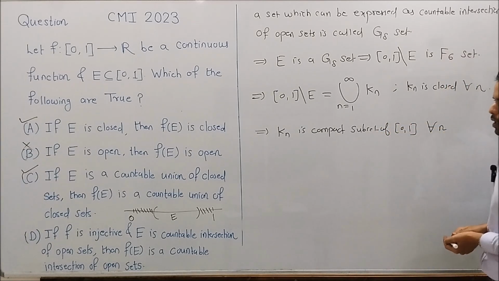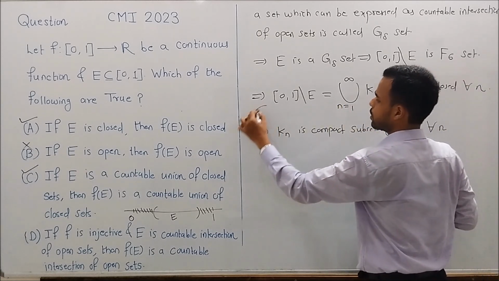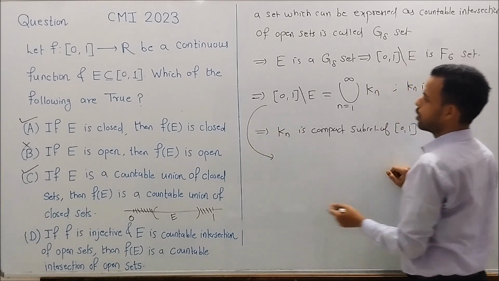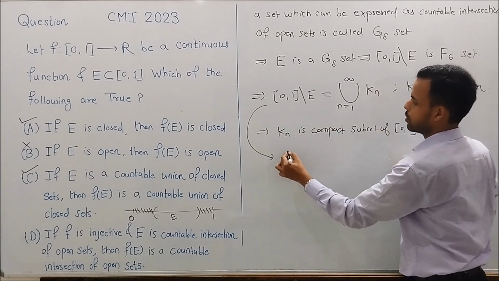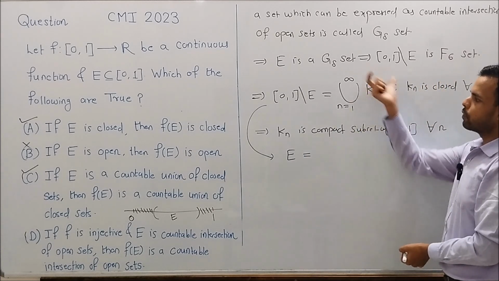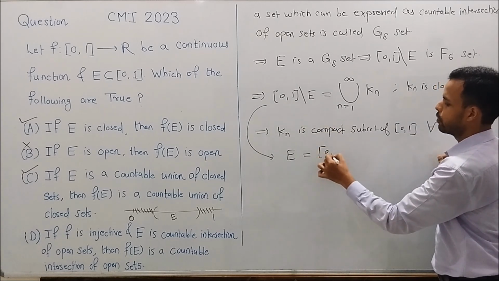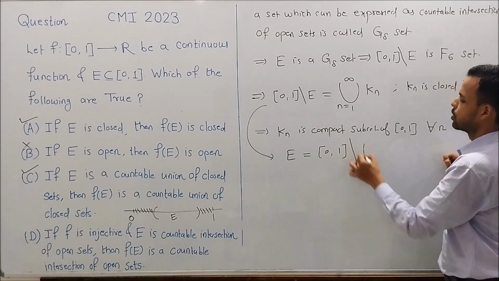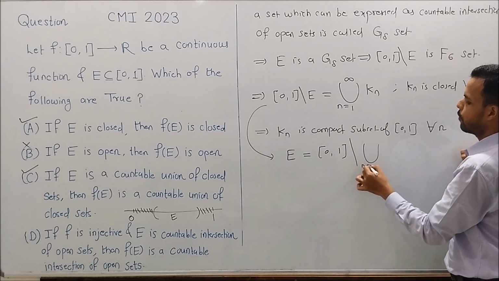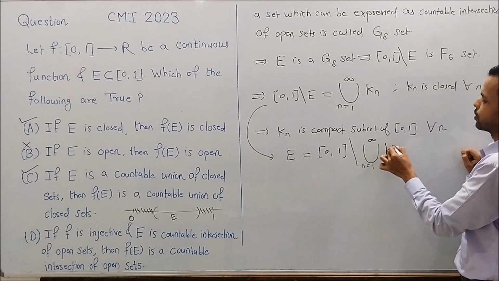Okay. Now we will use this equation. From here we can write E as E equals the complement of this union in closed interval 0, 1. That is, closed interval 0, 1 minus the union n varying from 1 to infinity of Kn. Okay.